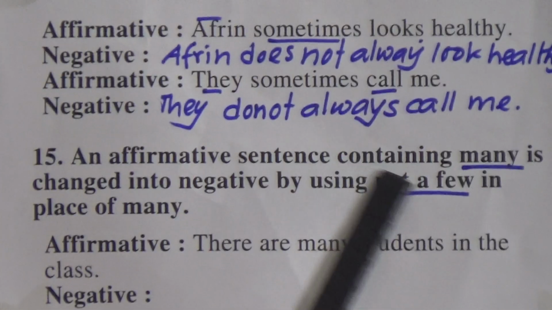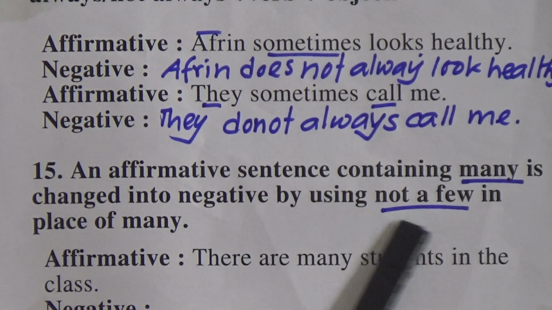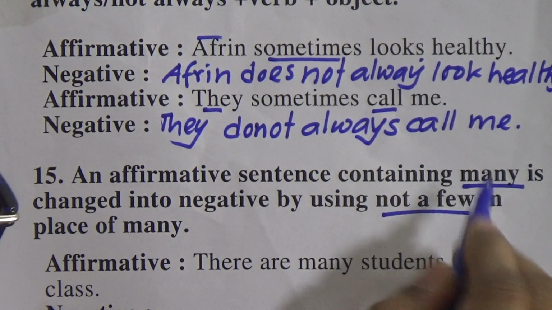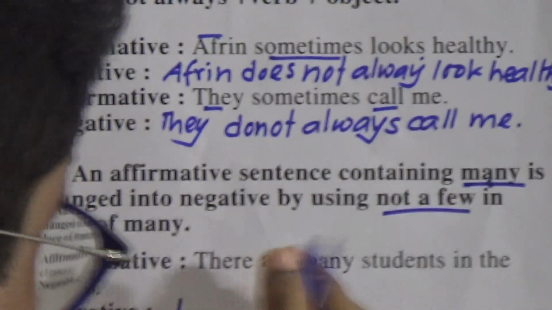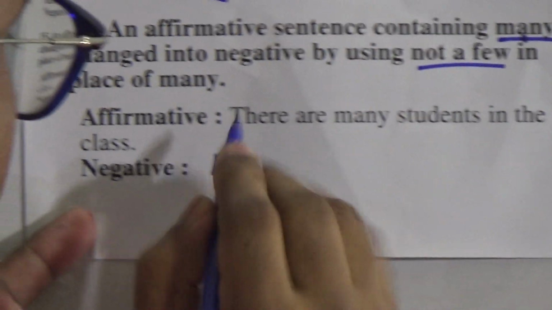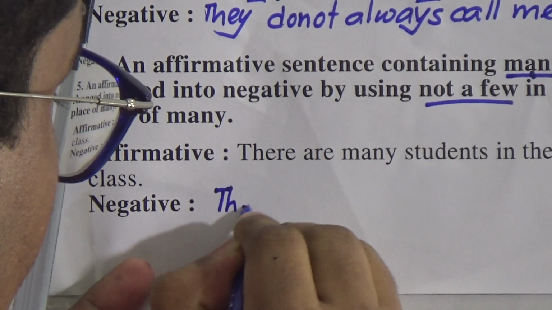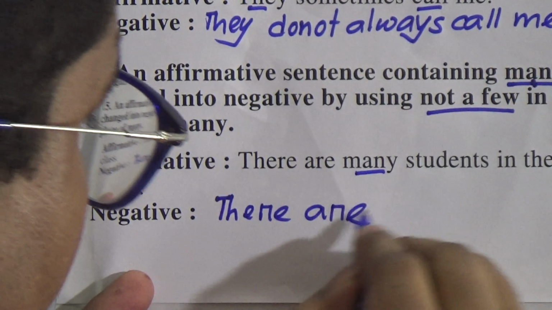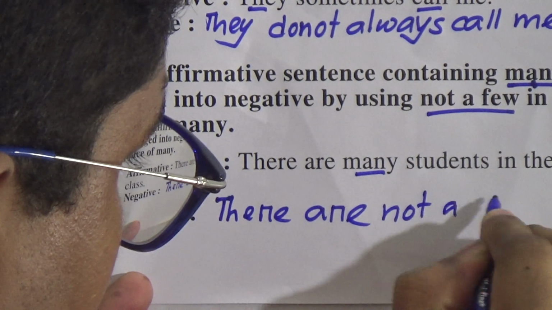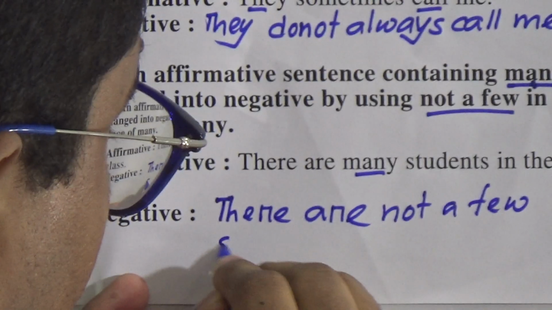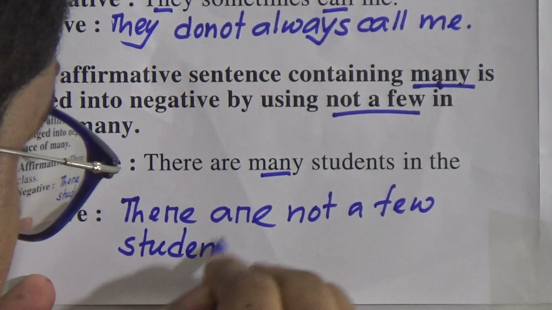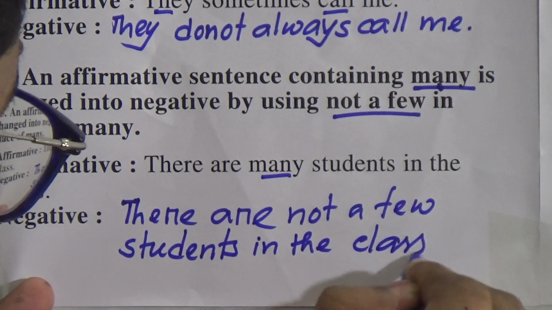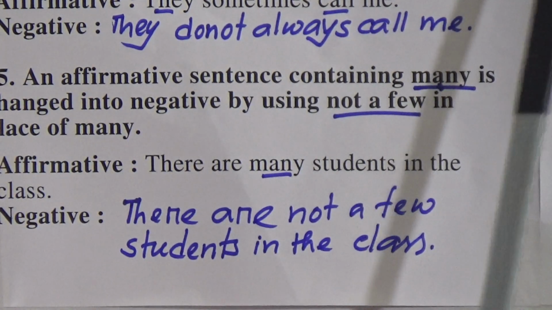An affirmative sentence containing many is changed into negative by using not a few. So if an affirmative sentence indicates many, we will use not a few in place of many. So there are, in place of many, what we will use? Not a few. So there are not a few students in the class.